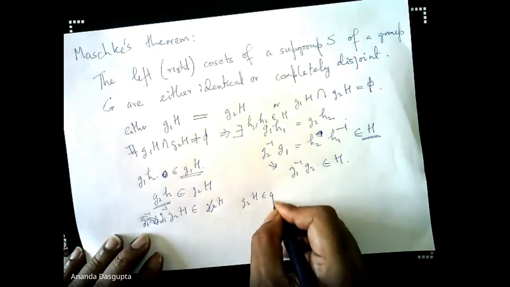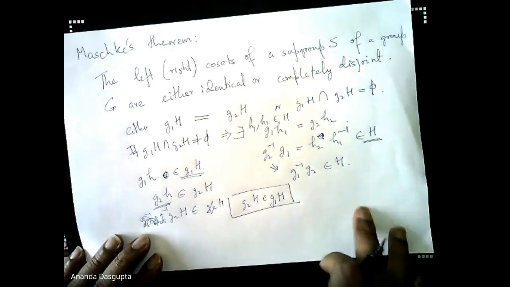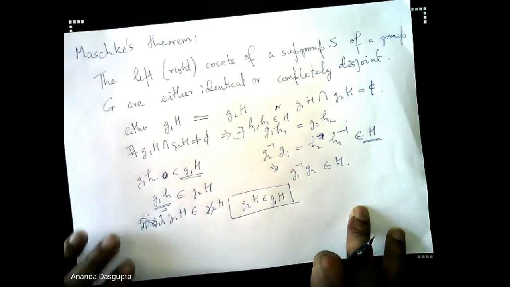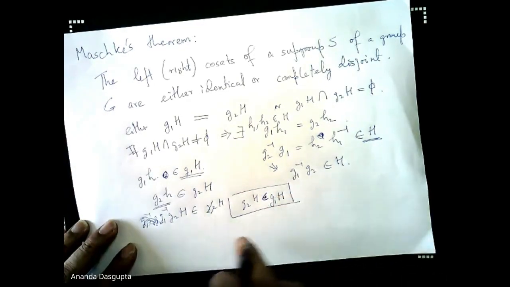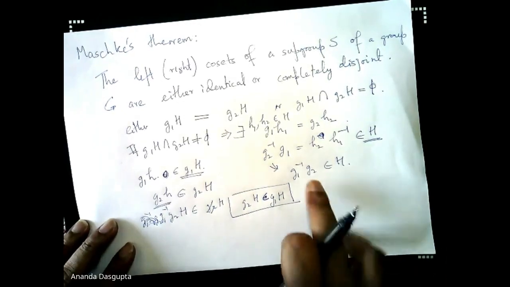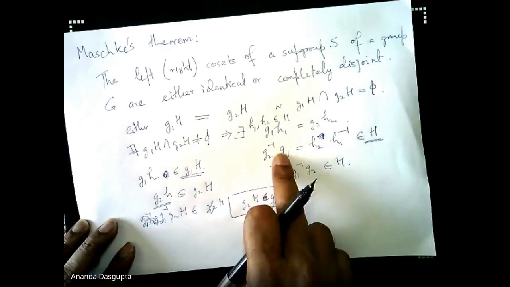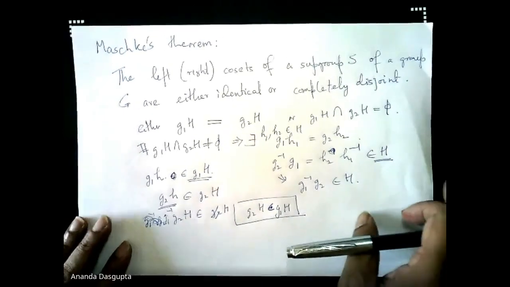I have messed up the simple proof and made it look a lot more complicated than it is. You can easily show that G2H is a subset of G1H, not belongs to, of course, and you can equally easily show that G1H is a subset of G2H just by using the fact that both G2 inverse G1 and G1 inverse G2 belong to capital H. So this is Maschke's theorem, and this immediately leads us to another very important theorem,